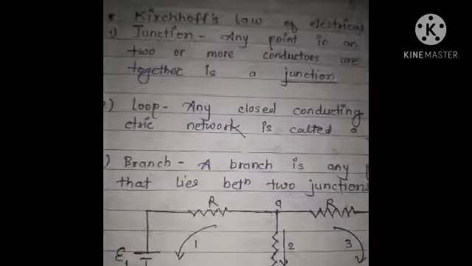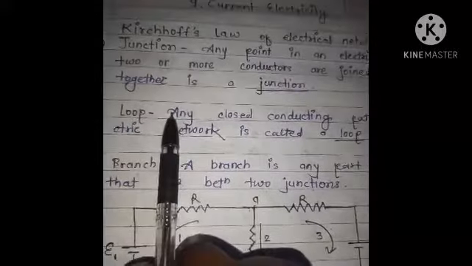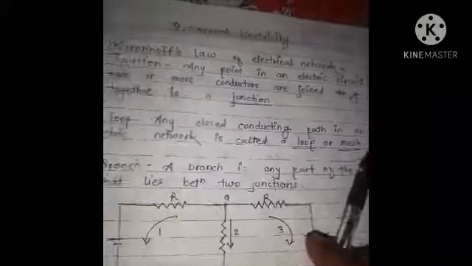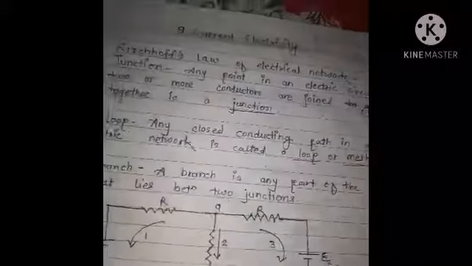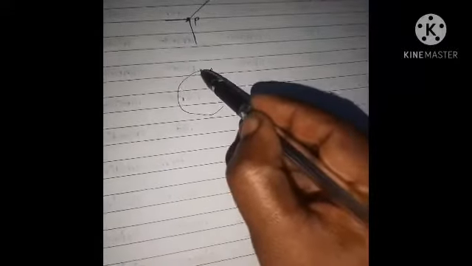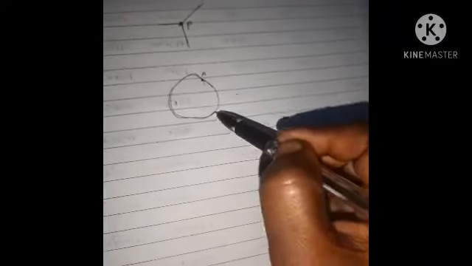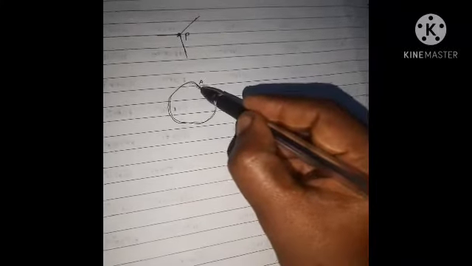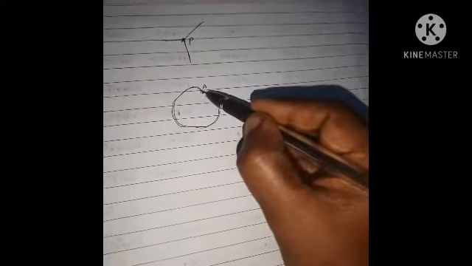Now loop. Loop means any closed conducting path in an electrical network. Suppose a conductor is connected like this. Two ends of the conductor come together to form a closed loop.